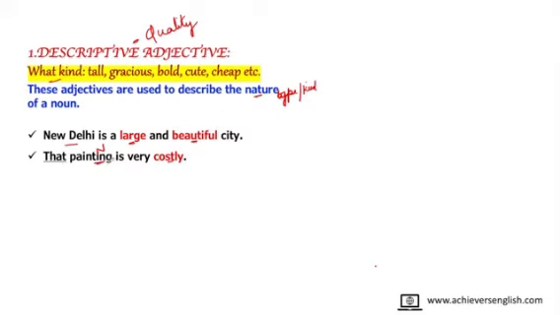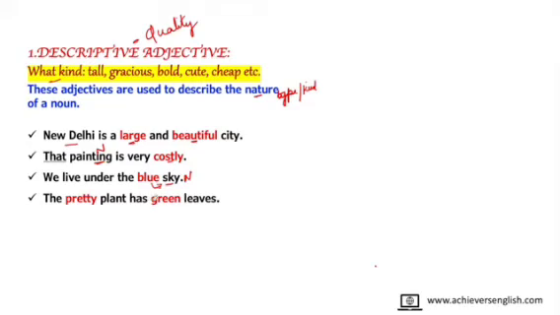Friends, I have underlined some words also, and I will disclose the reason at the end of this slide. We live under the blue sky. So what kind of sky is that? Sky is blue. Blue is modifying sky, and sky is a noun. So the words modifying a noun are adjectives. The pretty plant has green leaves. So which kind of plant? It's a pretty plant. And which kind of leaves? The green leaves. So again to remind you, these adjectives tell the kind of noun.